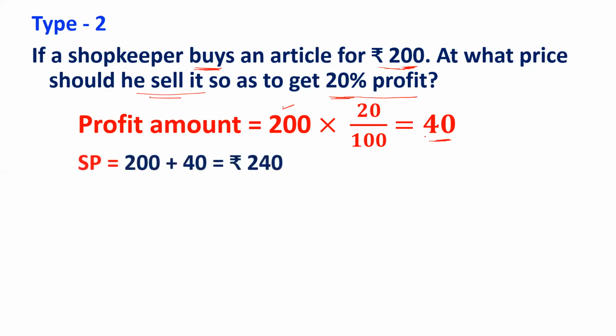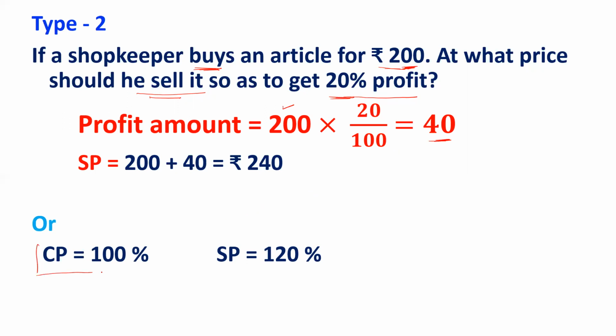What is the selling price? 200 plus 40 is equal to 240 rupees. So the shopkeeper should sell the article at 240 to get a profit of 20%. Or remember, I told you in percentage that the base must be taken as 100%, and in profit and loss, the base is cost price.